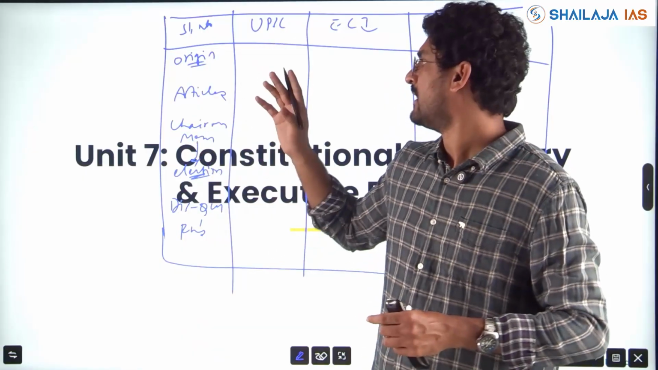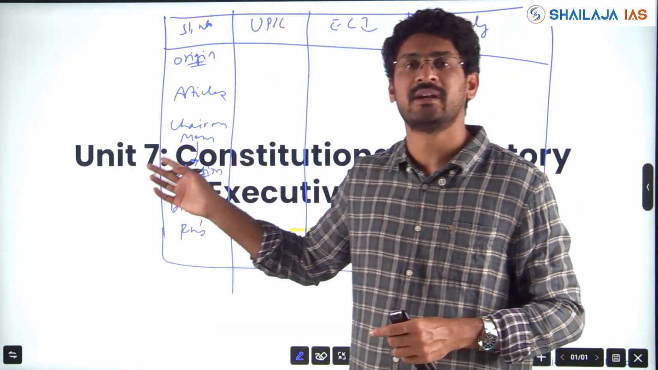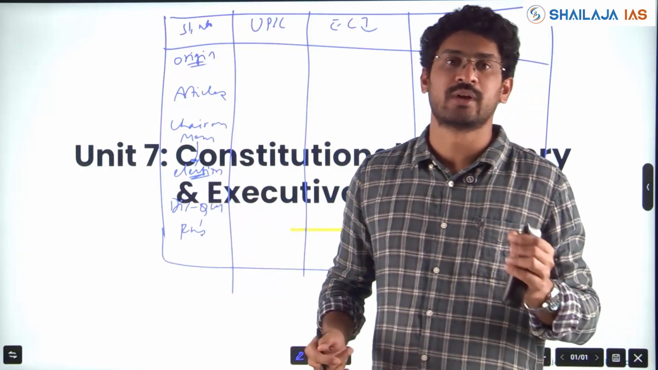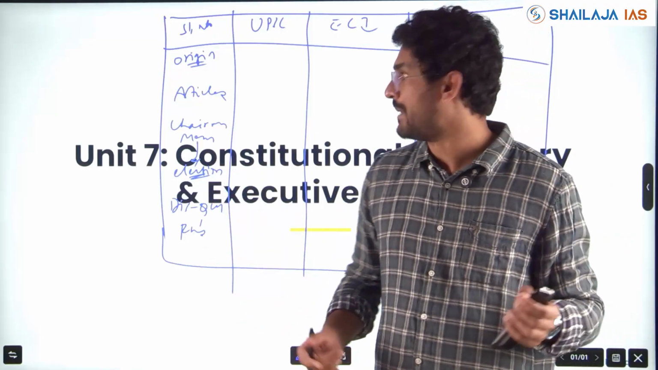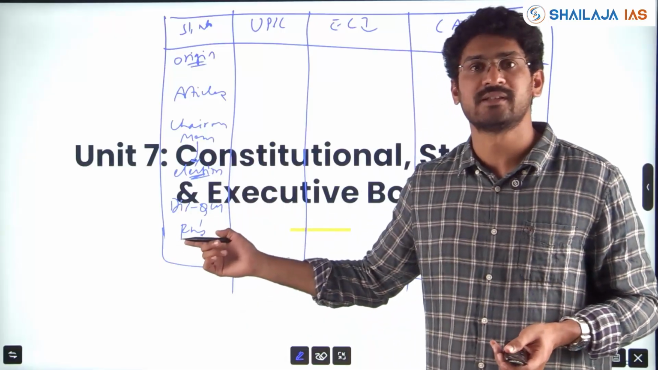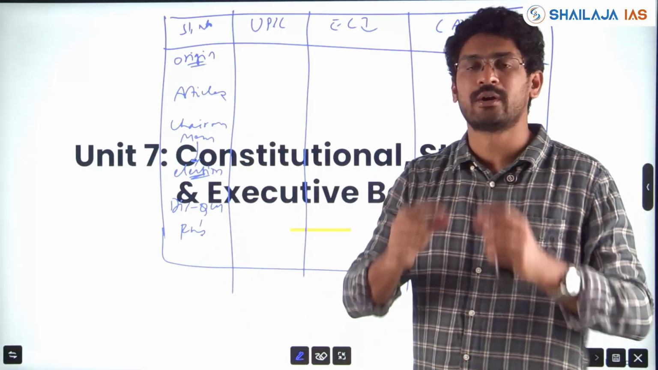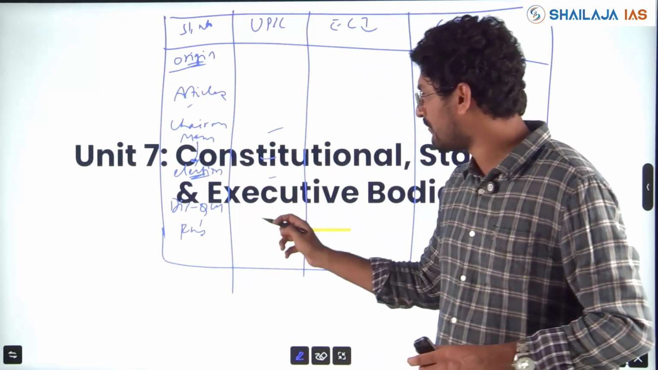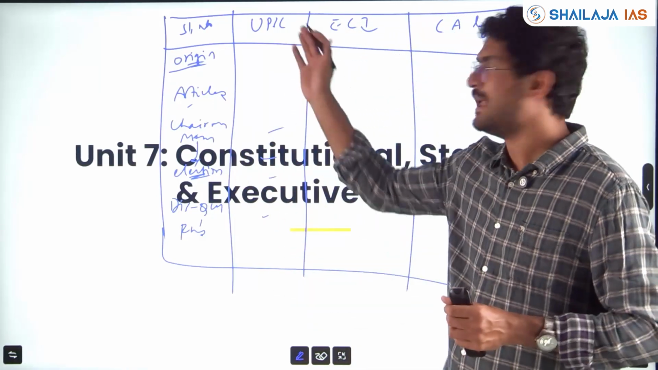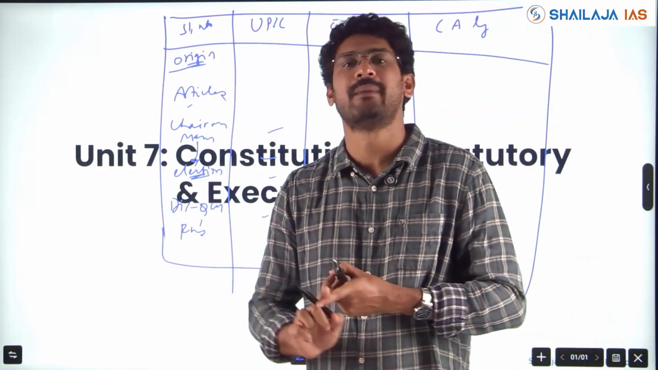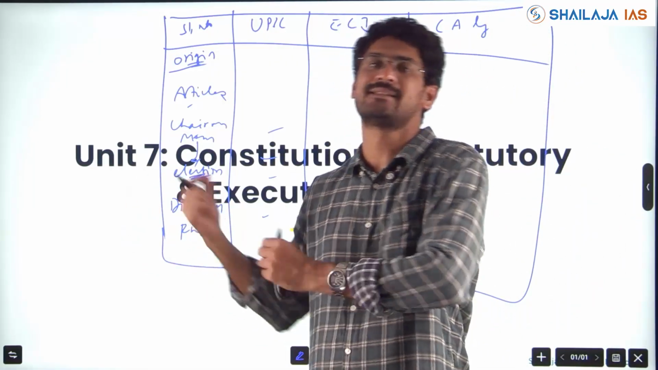How is the origin? Which are the important articles mentioned, and articles make clauses. How is the removal? How is the chairman elected? What are the members? What are the rules for the members to be elected? Okay, what are the functions? All these important terms you just go through, just put the single term which is very important to be remembered, and once you do this and revise multiple times, you'll be able to remember and decipher through options in prelims.